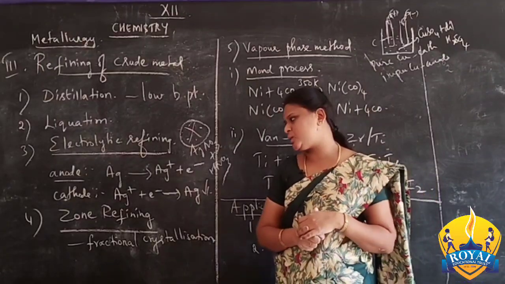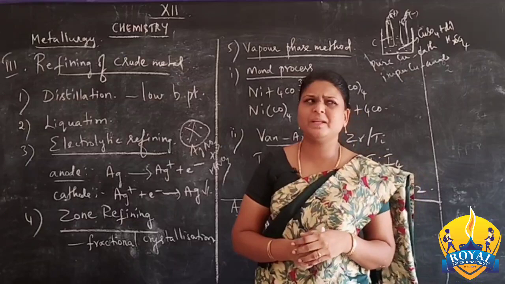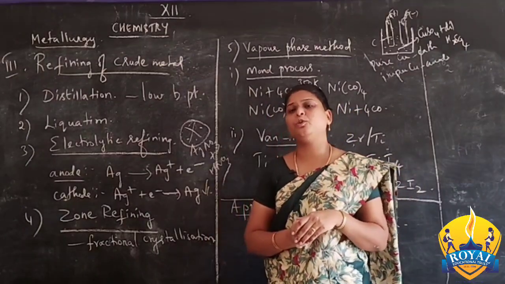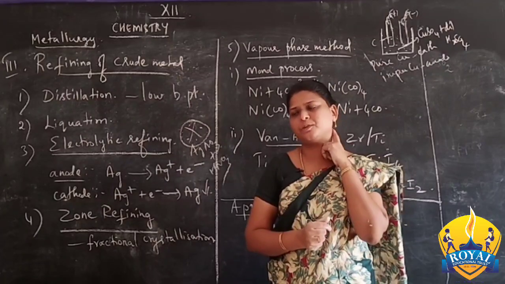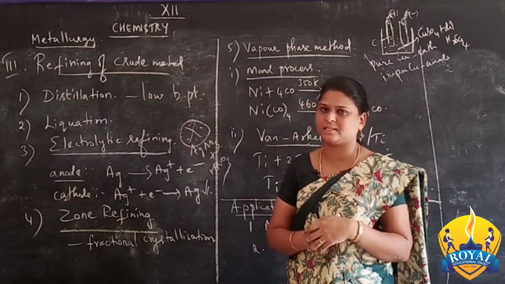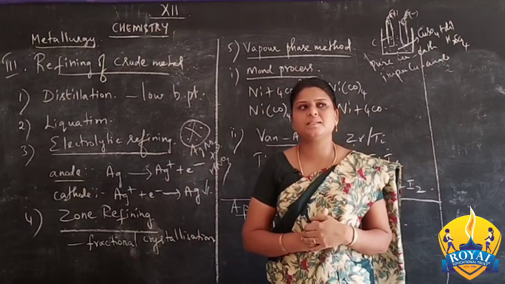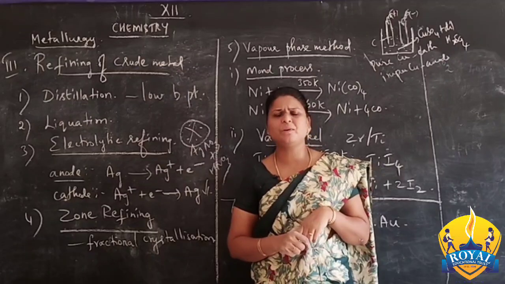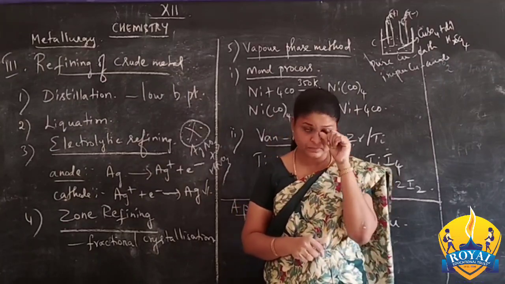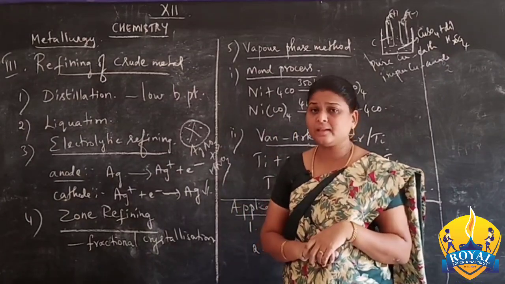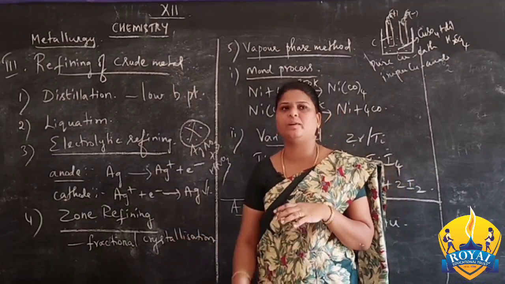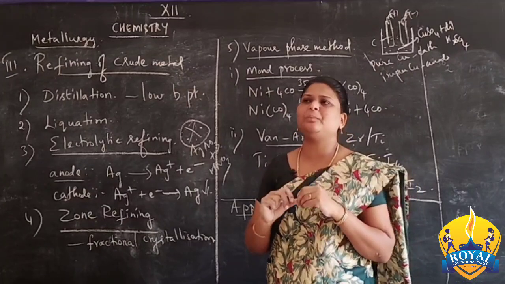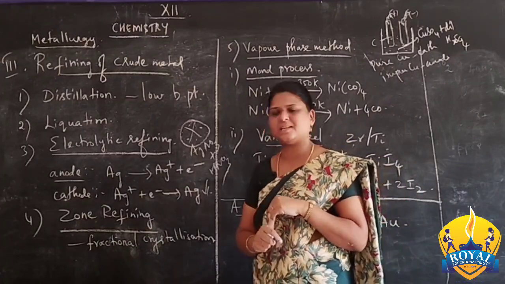The next one is the zone refining method. This method is adopted for obtaining a high purity, that is 99% pure form, of semiconducting materials. Mostly the semiconducting materials are refined by using this zone refining method. Let's give an example of a semiconducting material: germanium. Like this, the metals are purified by the zone refining method. The basic principle behind zone refining is the fractional crystallization method.